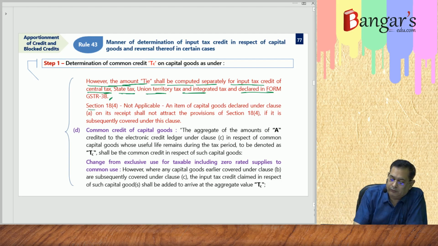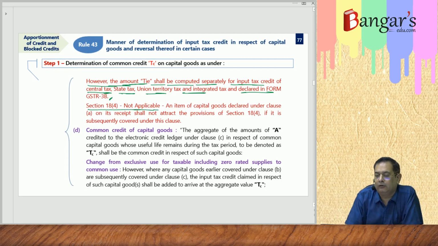And the provisions of section 18(4) will not be applicable. Now in case under section 18(4) it has been provided that if a registered person is using any capital goods for exempt supplies, or opts for composition scheme, then he will have to pay an amount equal to the credit attributable to such period.